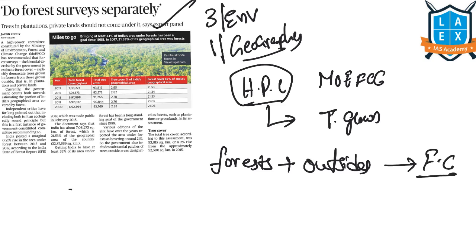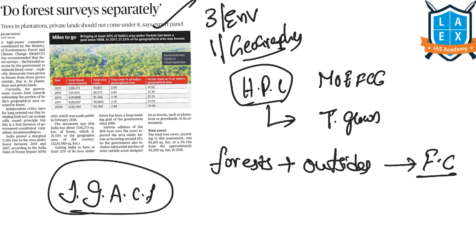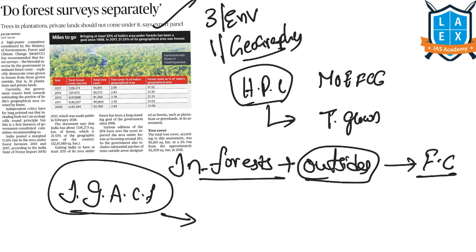This means how much area of the entire country is covered by the forest. This is calculated by considering the trees that were present in the forest and also outside the forest. Trees outside the forest include the trees that were grown in the plantations and also in the private lands.